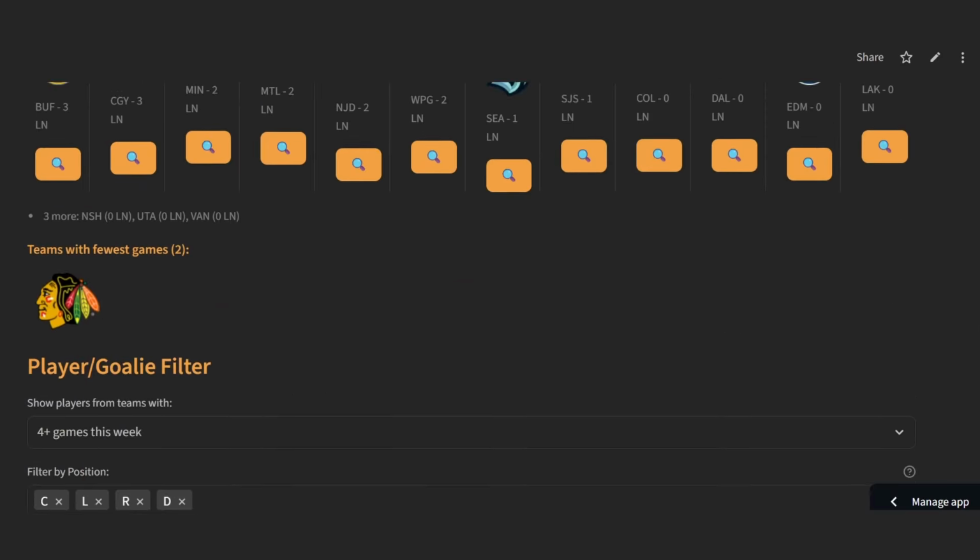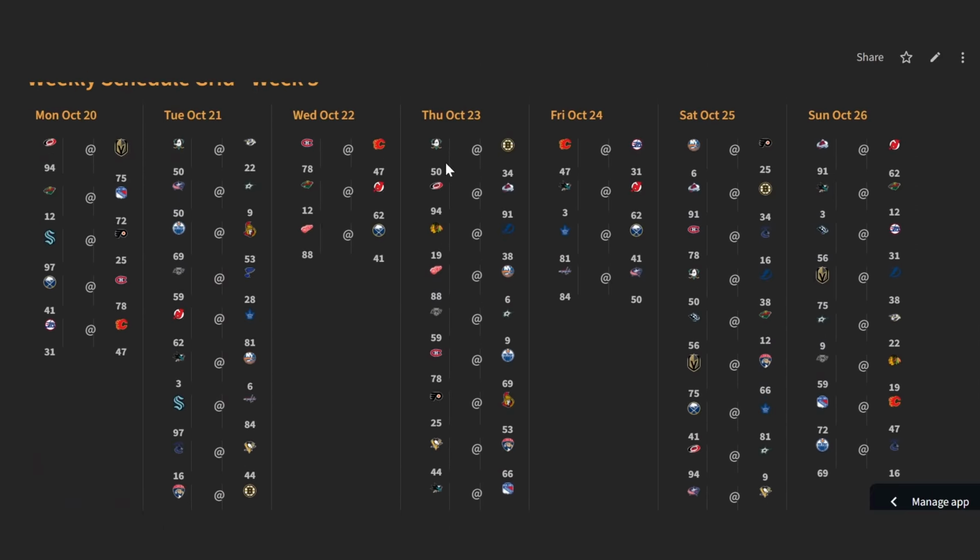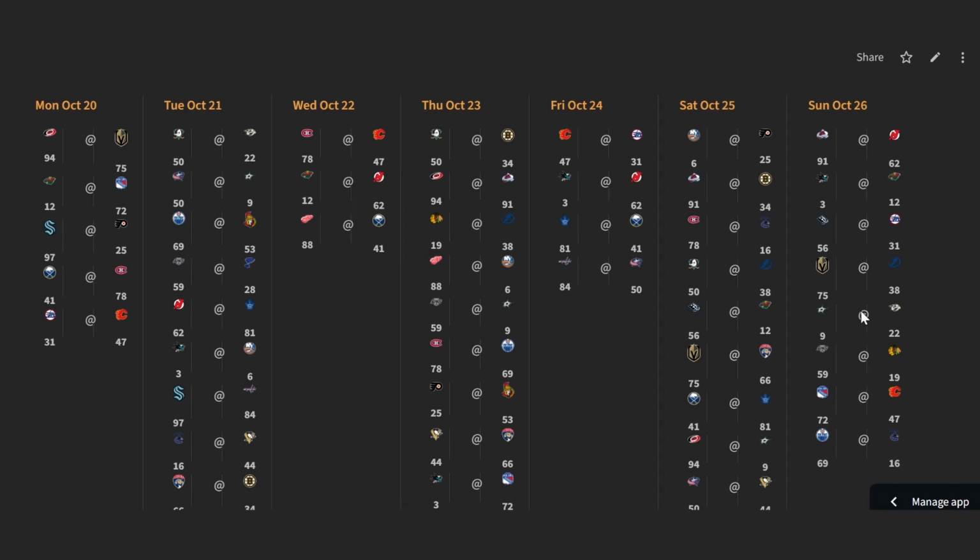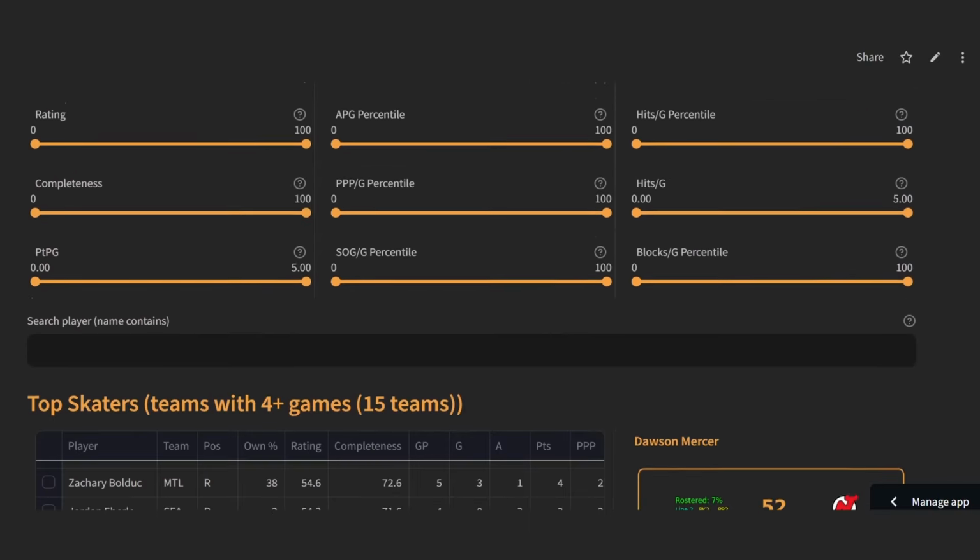If we want to go back up to the top and take a look at what the Devils look like, they do play Tuesday. They do play Wednesday, so they do have this light night, and Friday is a light night, and Sunday as well. So technically 3 light nights there. Sunday doesn't technically factor in as light because look at all these games, but Wednesday, Friday, Sunday, plus that Tuesday. So you're getting 4 games and a couple of light nights in the middle here. So could do a lot worse than a guy like Dawson Mercer.